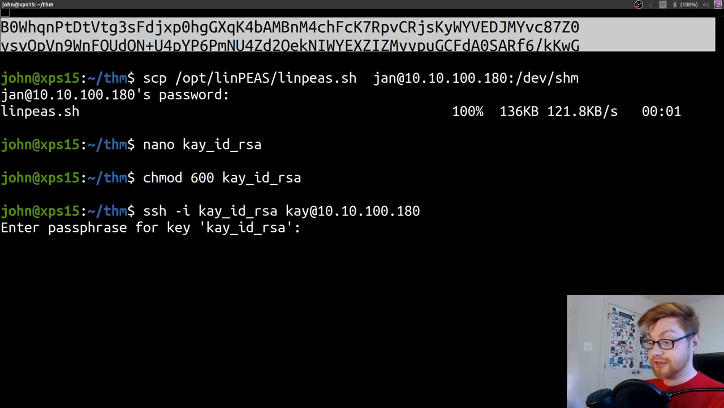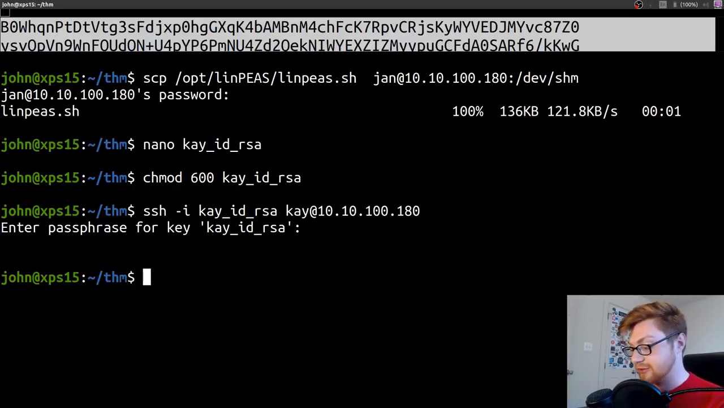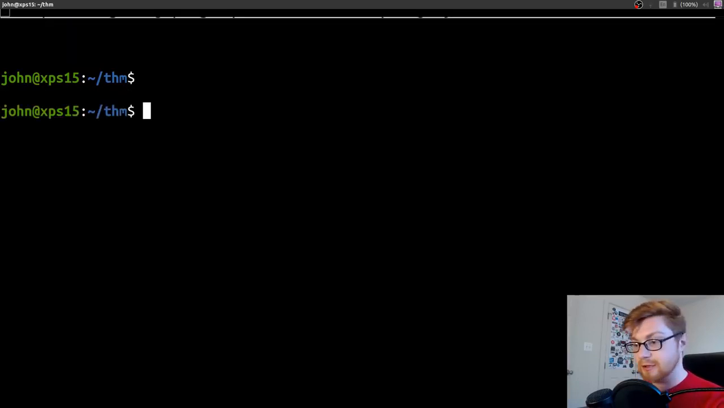Enter passphrase for the private key. Okay, so this private key is password protected. What could we do to figure out what that password is? Enter John the Ripper, right?